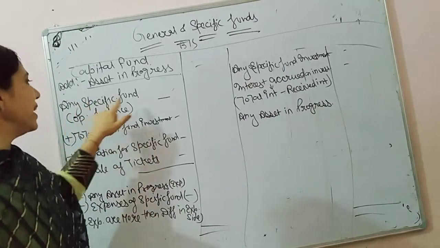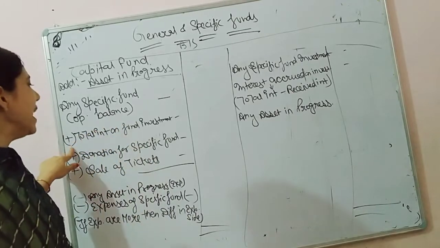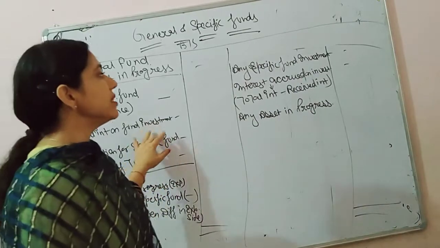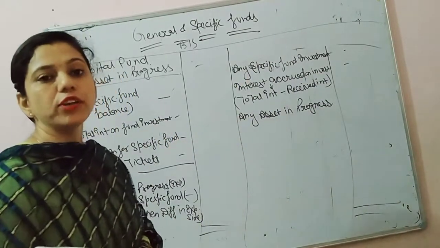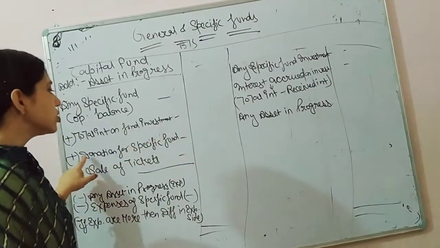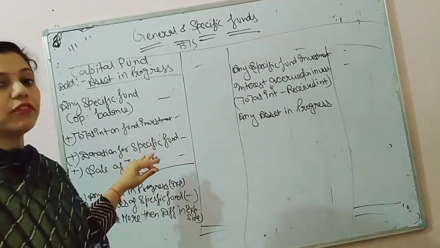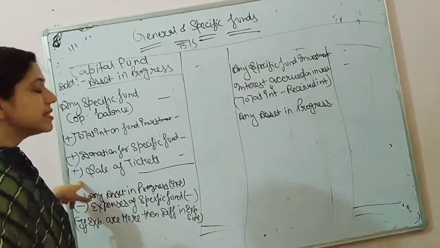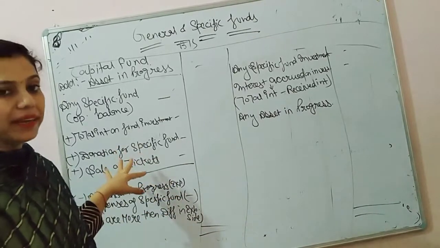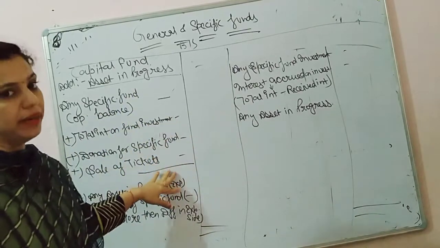any fund, you will write here any specific fund opening balance which is given in the question. Then add total interest on fund investment. Total interest means interest according to percentage. So add total interest plus donation for specific fund. If any donation is received for that fund, that should be added. Plus sale of tickets. For example, if match fund is there, the sale of tickets will be added in that fund. All these items will increase that fund, that's why they should be added.